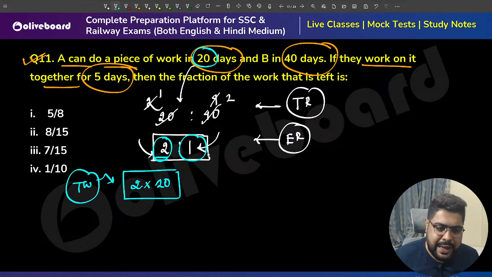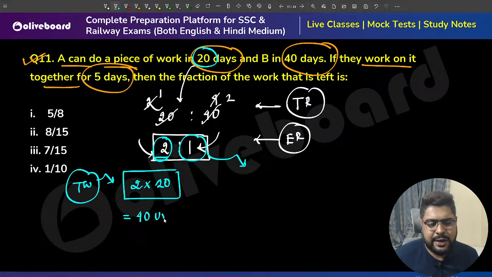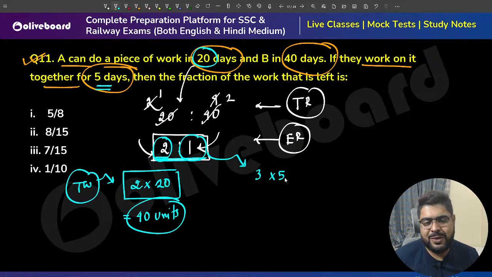Now, the total work is 40 units. Out of 40 units, what have they done? Together, they are doing 2 plus 1, 3 units every day, and they have worked for 5 days. That means 15 units they have already done.